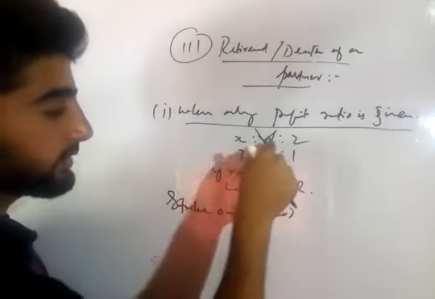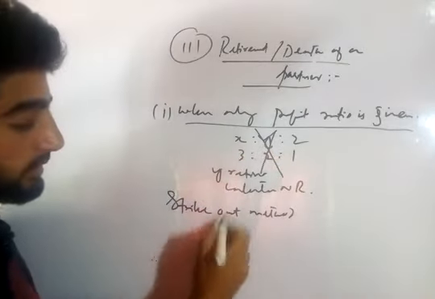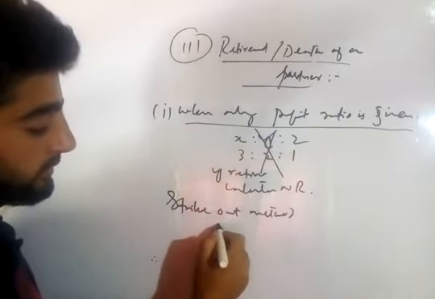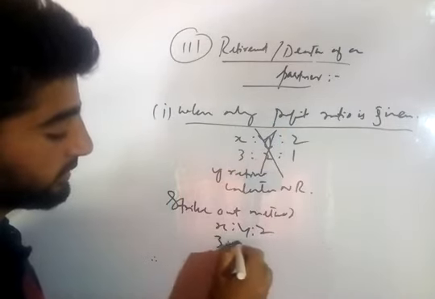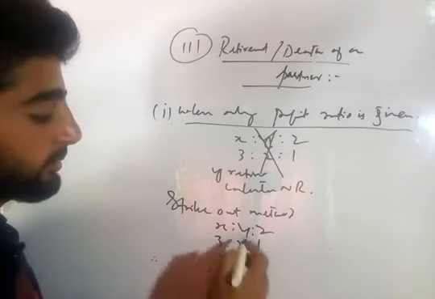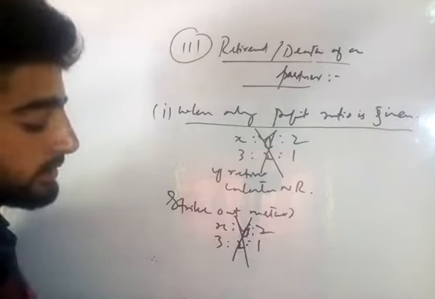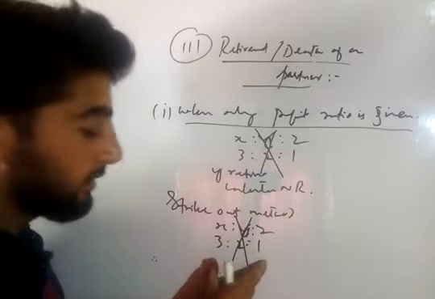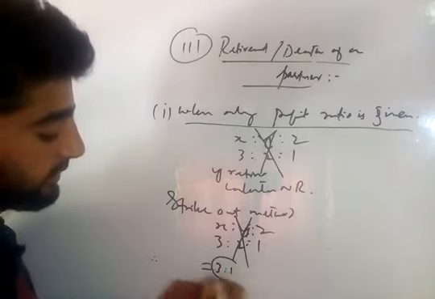When we strike out Y's share, how much remains? 3:1. X, Y and Z were partners. Their ratio was 3:2:1. According to the strike out method, we strike out the retiring or deceased partner's share, and what remains will be their new share, 3:1.